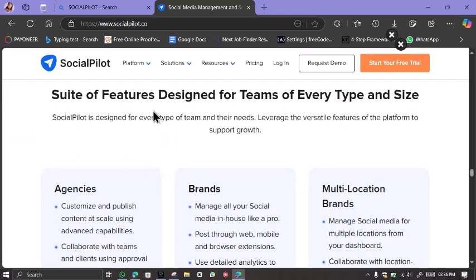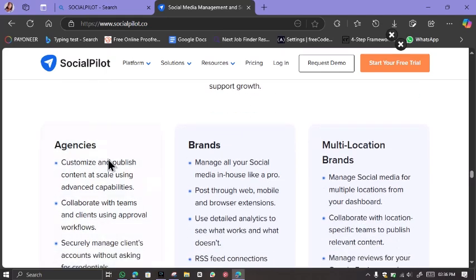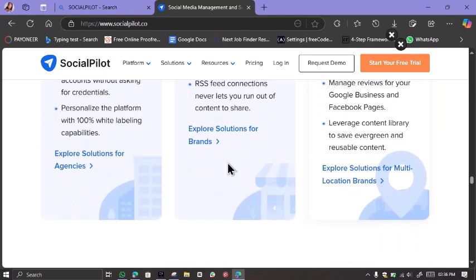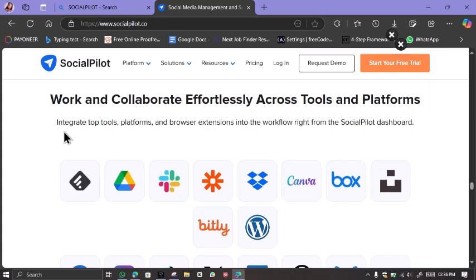These are some of the suites of features designed for teams of every type and size. It is designed for every type of team and their needs. You can leverage the versatile features of the platform to support growth. We have agencies, brands, multi-location brands. You can see everything and explore them further.